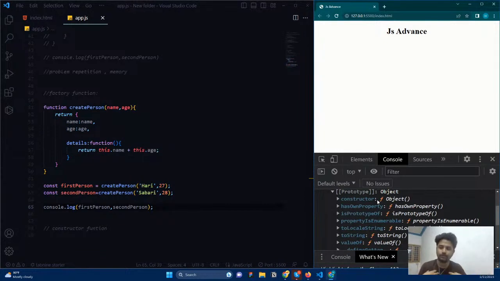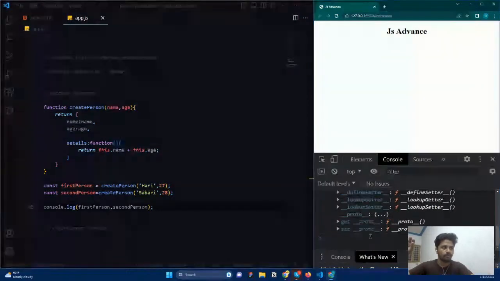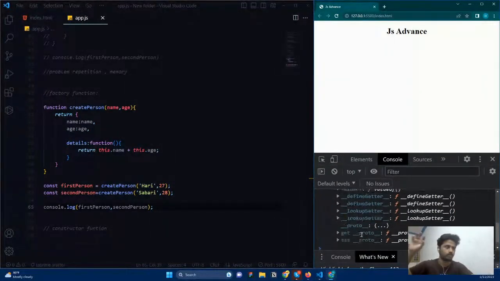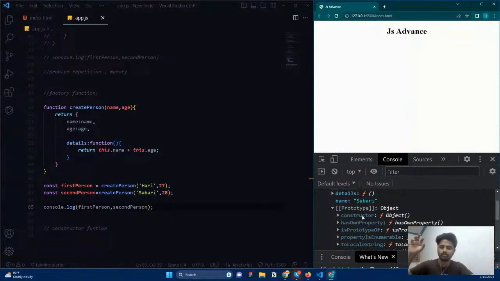Now what we are going to do is create our own constructor function that is going to construct objects for us. Simple. So everything in JavaScript is an object. That object is like this one. You can see there is no top level prototype. This is the end of the prototype. So JavaScript has a constructor function, and that constructor function constructs everything.